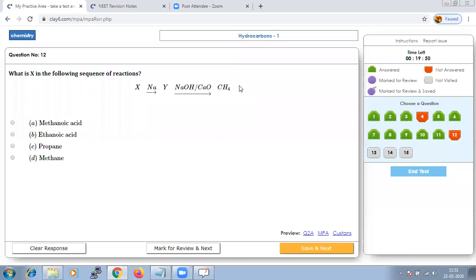When we are saying simple, we have to consider some acid which will react with sodium to give you ethanoate, and in presence of NaOH and CaO, it will give us methane and sodium carbonate.